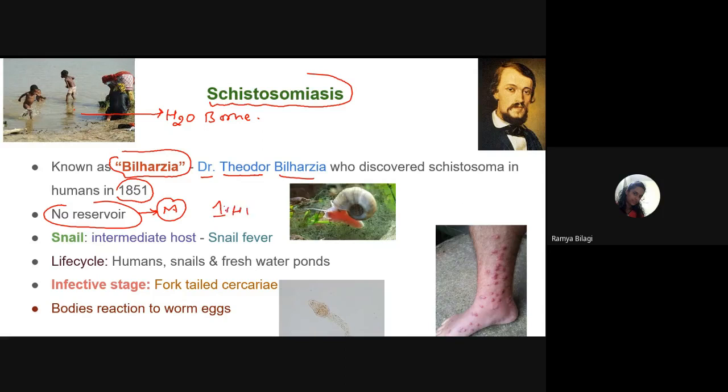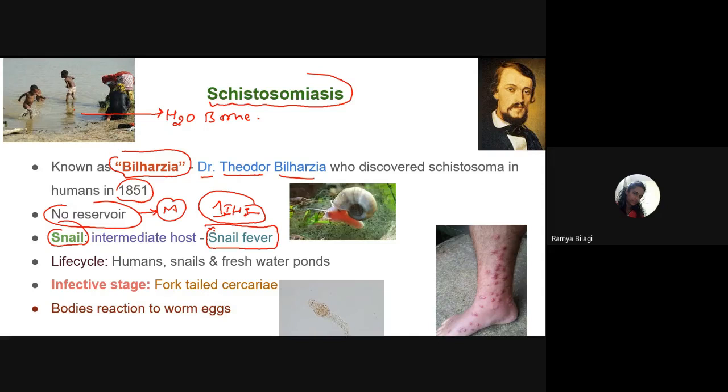This point you have to remember. It has got how many intermediate hosts? Only one. And who is that intermediate host? Snail. So that's why it is also called as what? Snail fever. So schistosomiasis is also called by another name, snail fever.